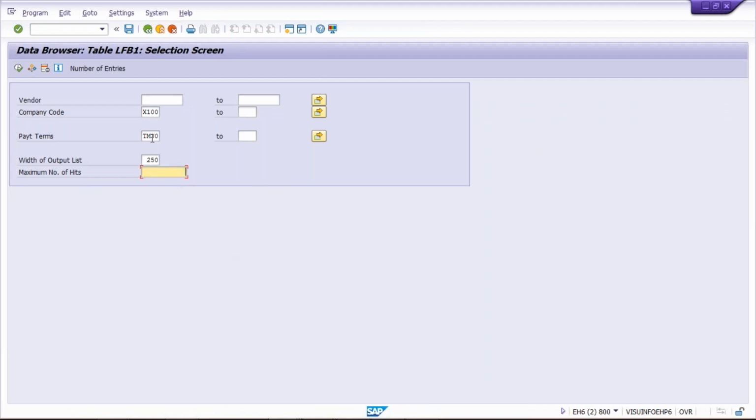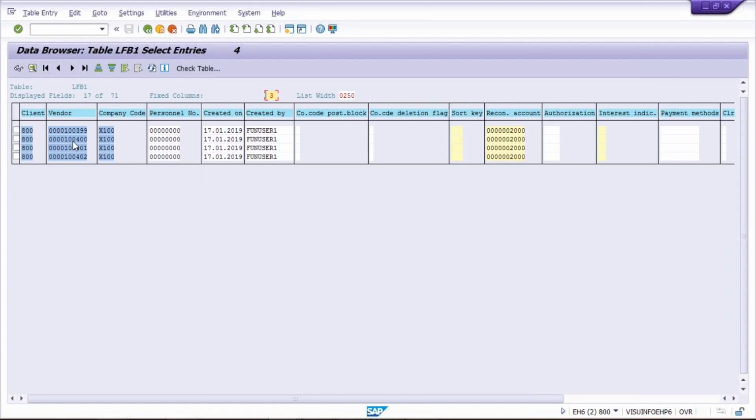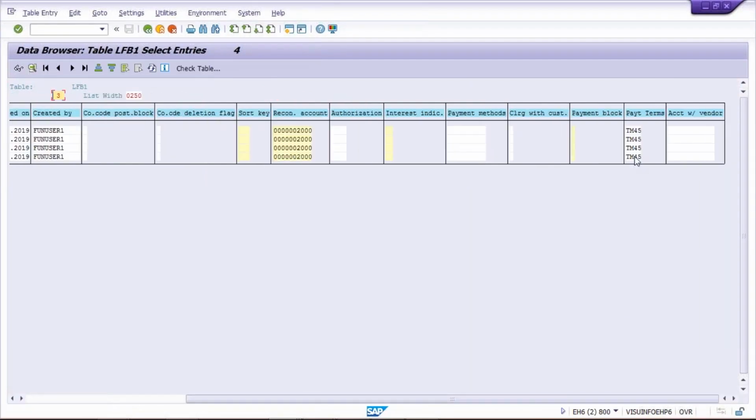Remove this 200, and always remove this 200. Why? Because in real time the number of vendors will be more than that. It will be 1000, 2000, 5000, 20,000. So just execute. Now whichever vendors were using TM30, those vendors are going to use TM45.